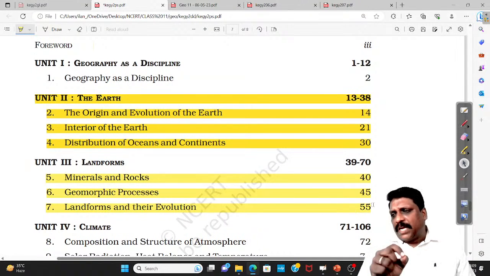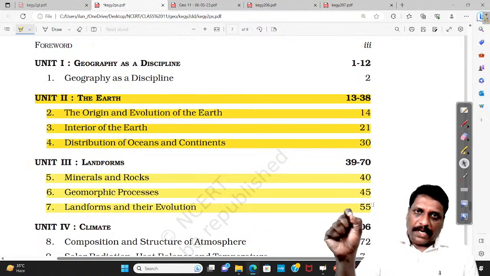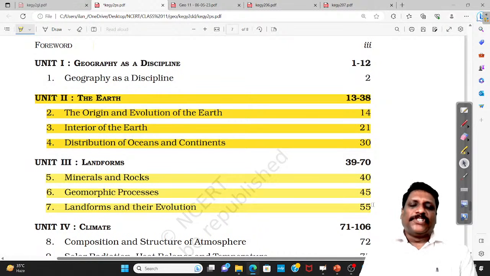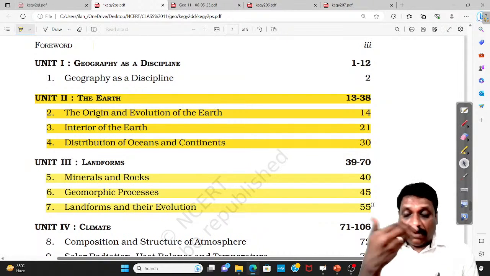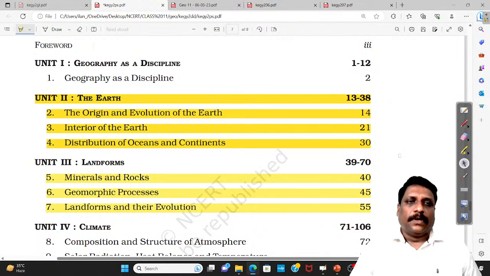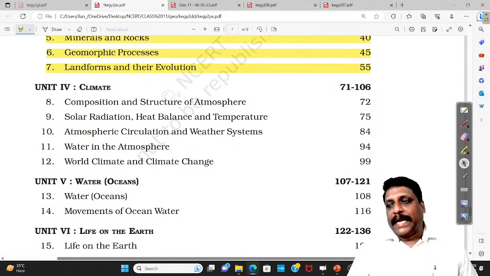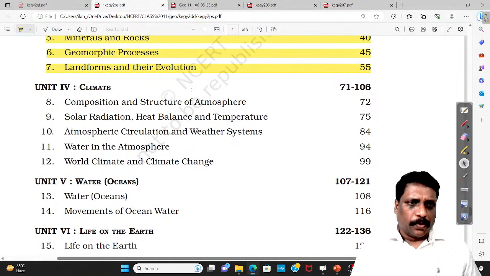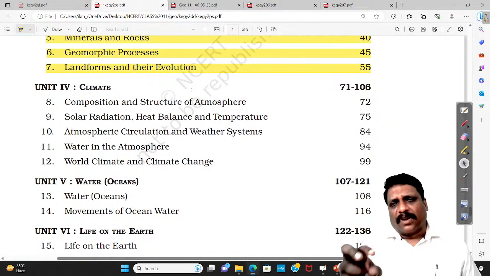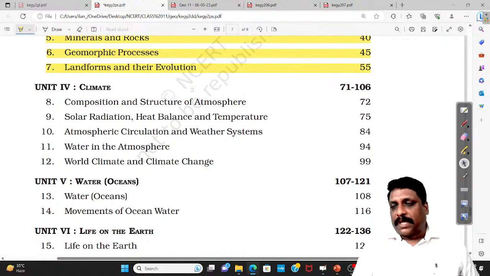I repeat again, wherever you find italics, revolve around it. Those are the terms you have to underline and highlight. Once you read only those highlighted words during revision, your retrieval cues will also strengthen. Chapters 8 to 14 we'll take in tomorrow's class. So you also read it and watch this video, and you'll have a better idea of what to look for. Thank you and God bless.